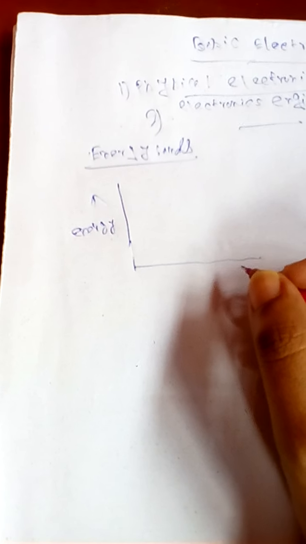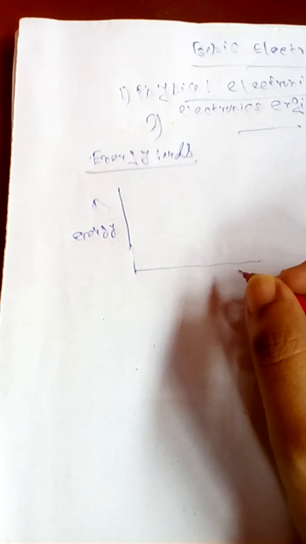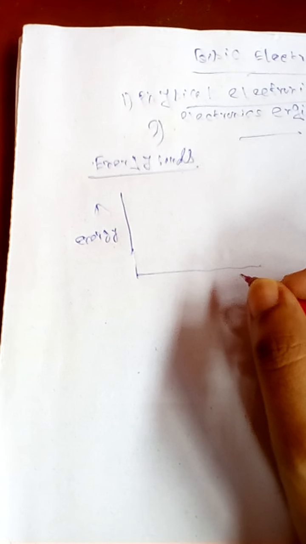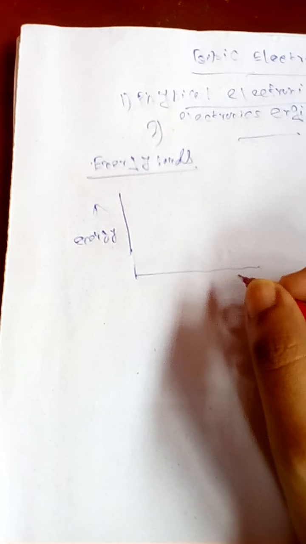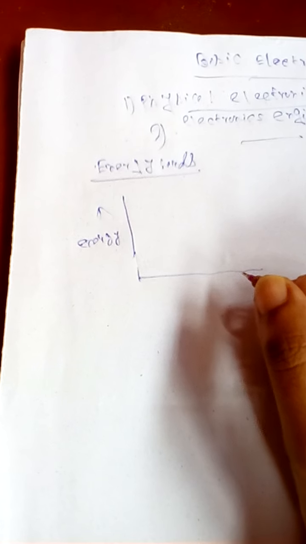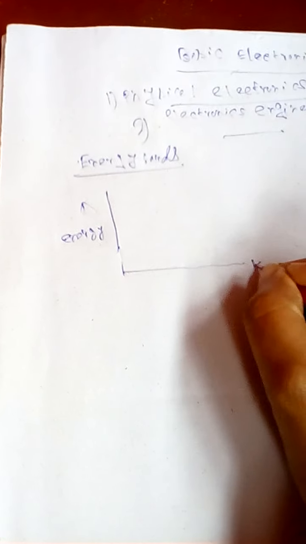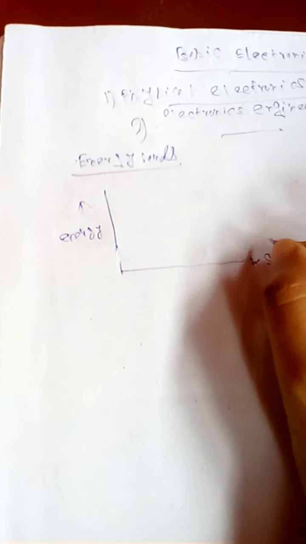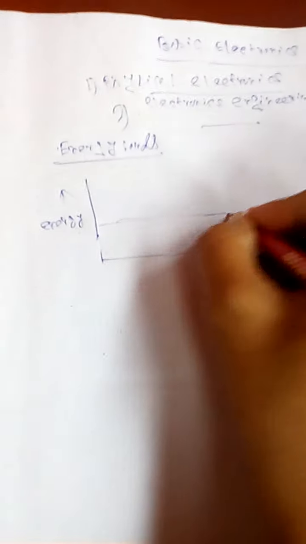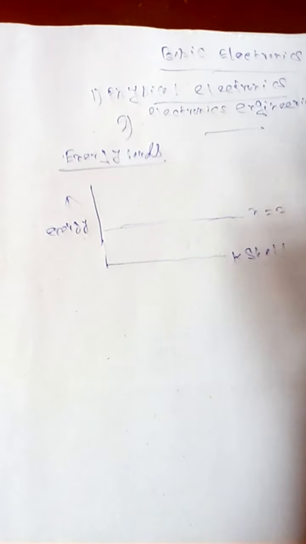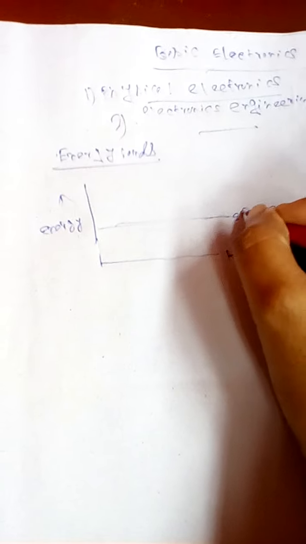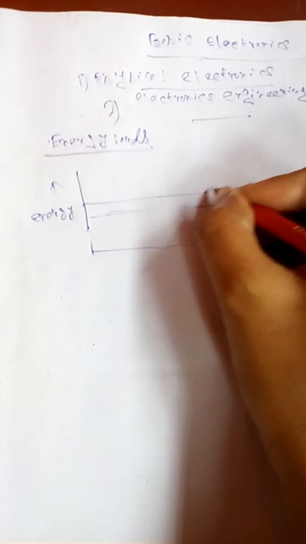Carbon, we know, has atomic number 6, so 6 electrons occupy the K shell, where 2 are in the K shell and the other 4 are in the L shell. Here we write the K shell, then n=2: 2s, then the upper is 2p.